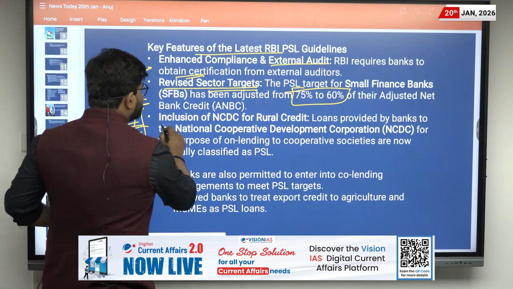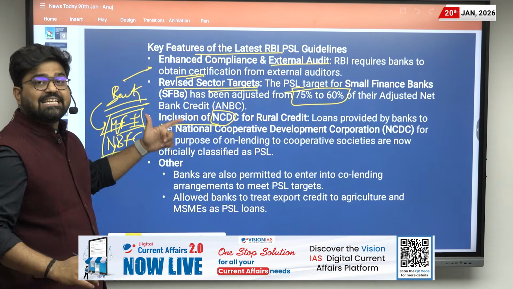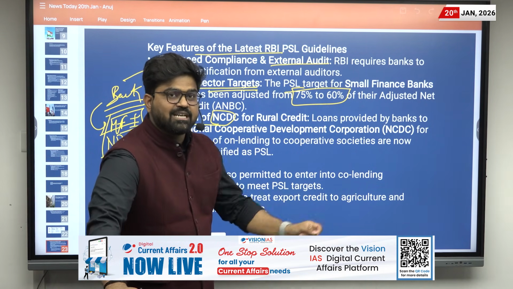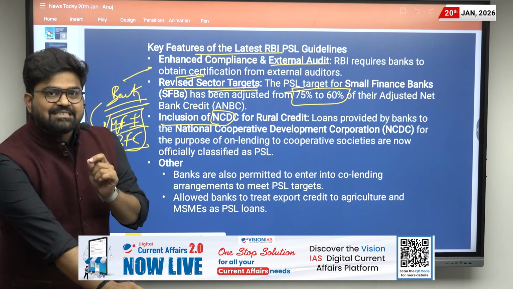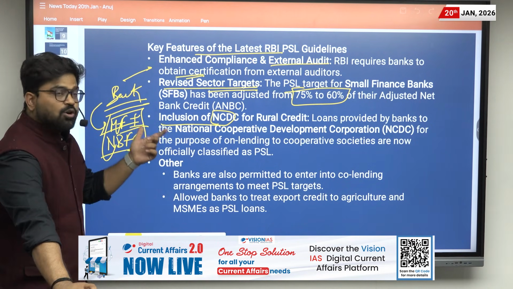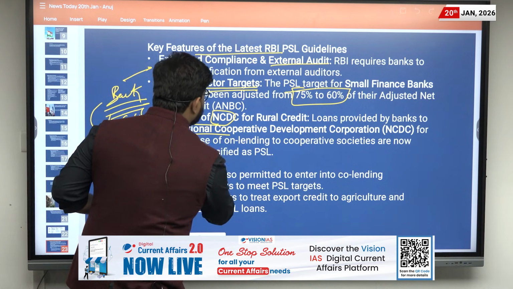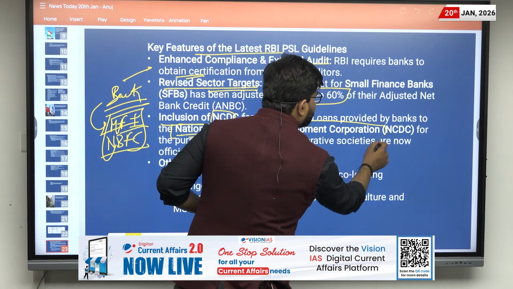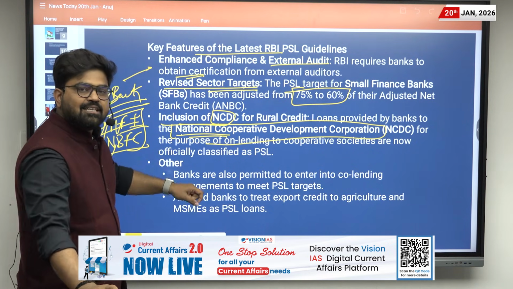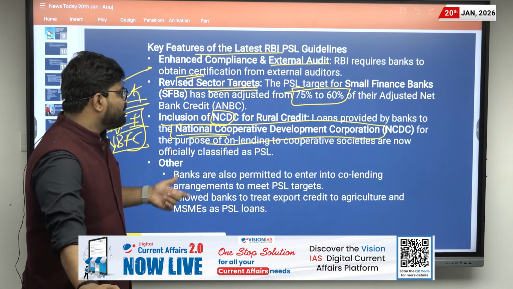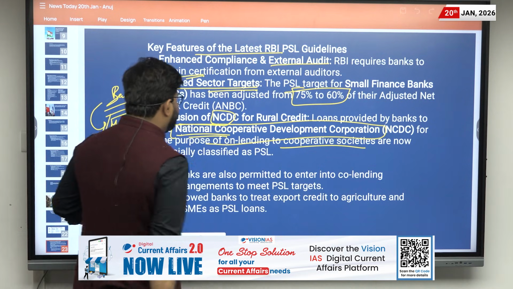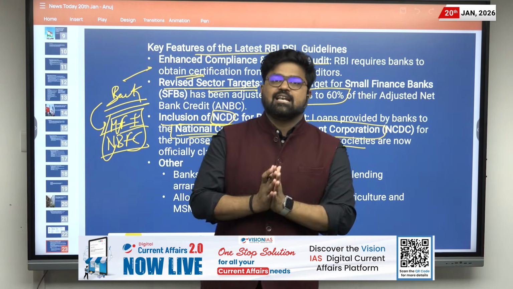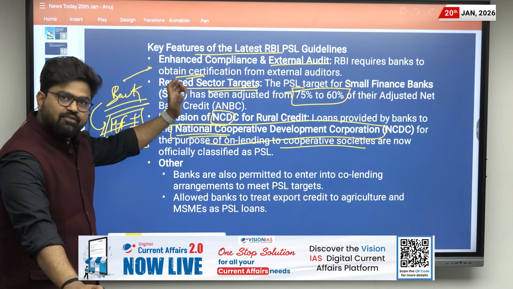Then there is the inclusion of NCDC for rural credit. These developments are very important. I have also supported this with an example question from the CDS examination. Here, the loan provided by the banks to the National Cooperative Development Corporation. Please read about the National Cooperative Development Corporation. It is under the Ministry of Cooperation, and its on-lending to cooperative societies is now officially classified under PSL. So all these developments are very important.